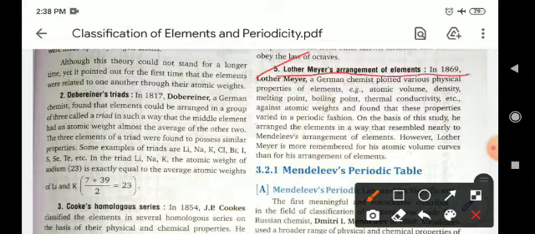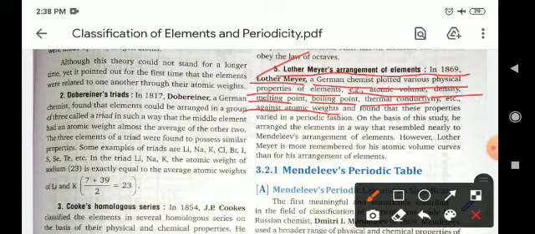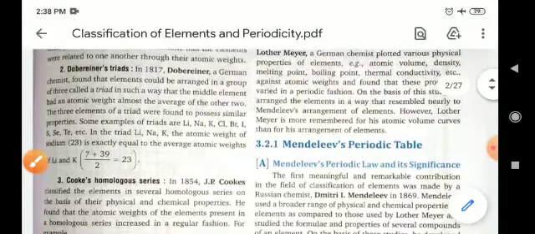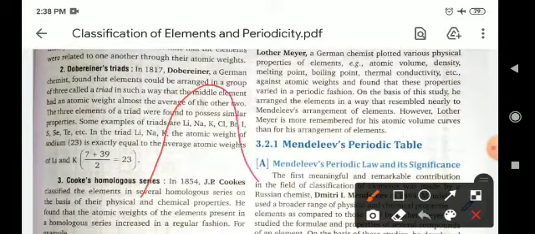In 1869, Lothar Meyer, a German chemist, plotted various physical properties of elements, for example atomic volume, density, melting point, boiling point, thermal conductivity, etc., against atomic weight, and found that these properties varied in a periodic fashion. On the basis of this study, he arranged the elements in a way that nearly resembles Mendeleev's arrangement of elements.